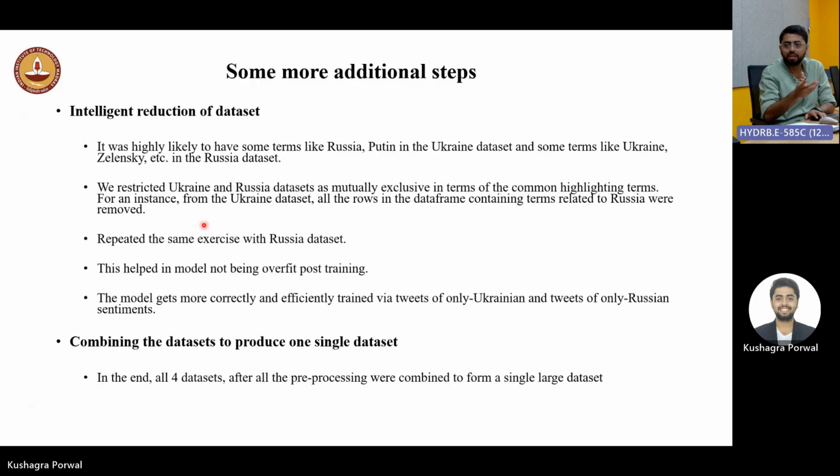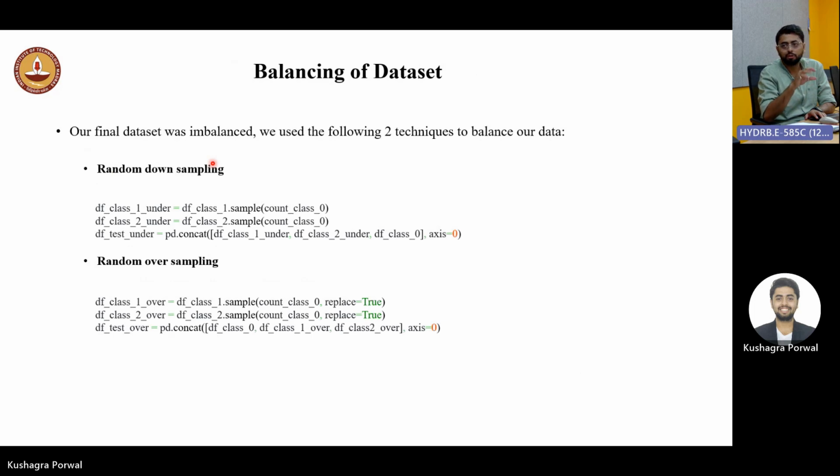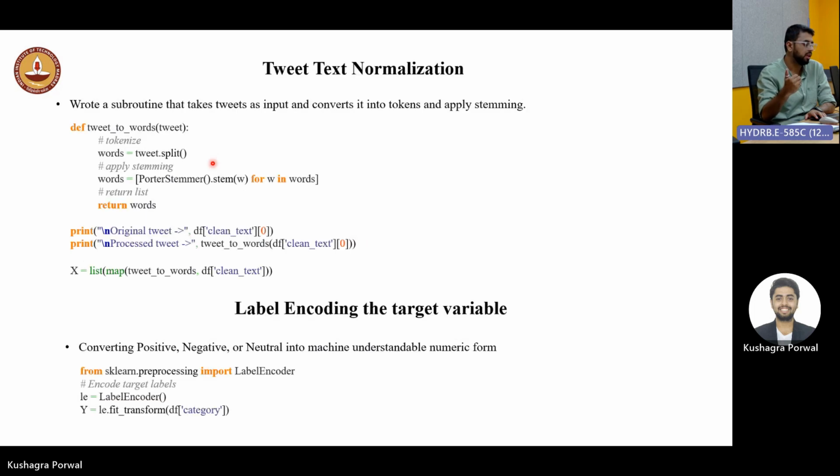After that, we are intelligently reducing our datasets. Like in the Ukraine dataset, I do not want any tweets which mention Russia, Vladimir, or Putin, so that there is no collision in the sentiment prediction. After that, what we found out is the dataset was not balanced. So we tried to balance it using random downsampling and random oversampling. Downsampling downsamples the classes to the size of the least-sized class, and similarly, vice versa for random oversampling.